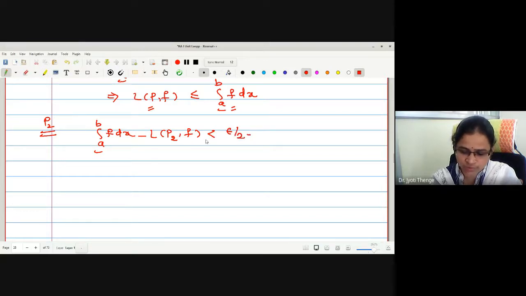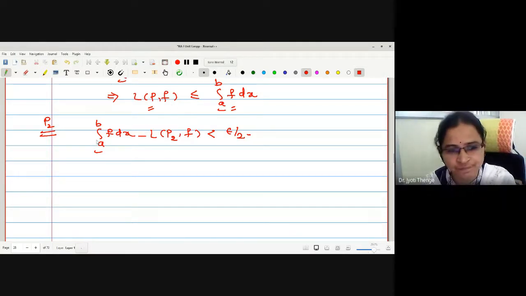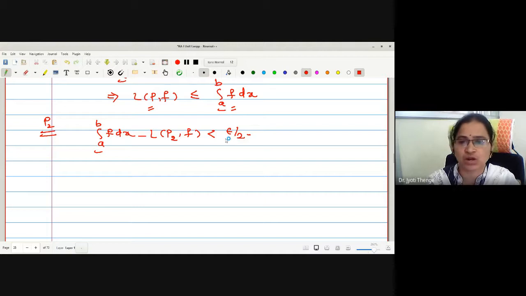Is it okay or not? Yes, ma'am. A partition may exist such that the difference between the two is less than epsilon by 2. That is what we were claiming in the proof itself.